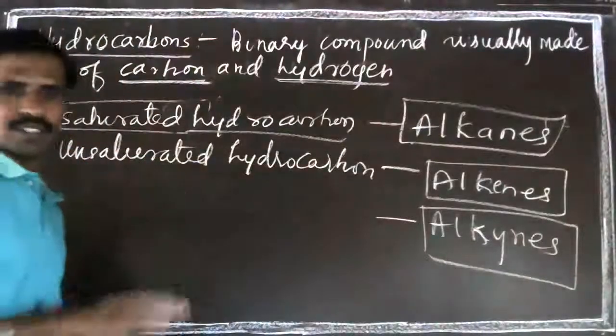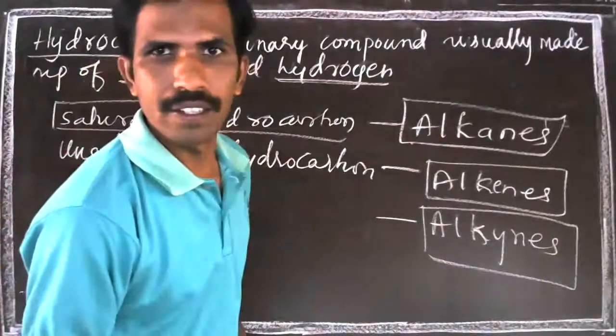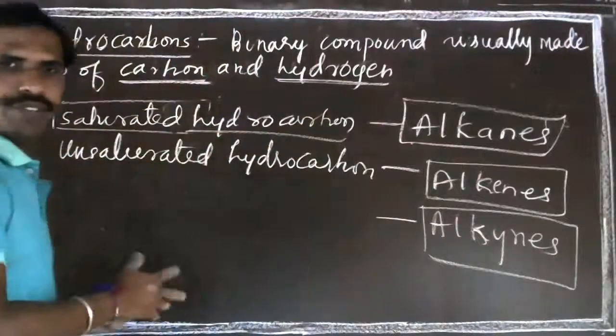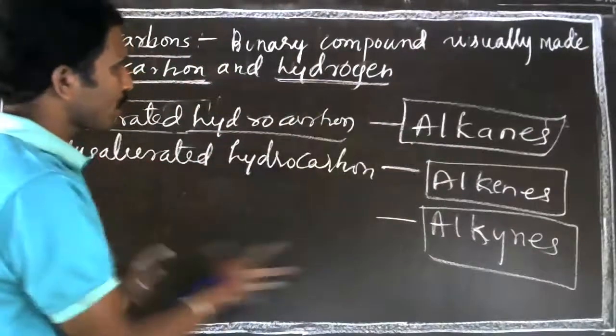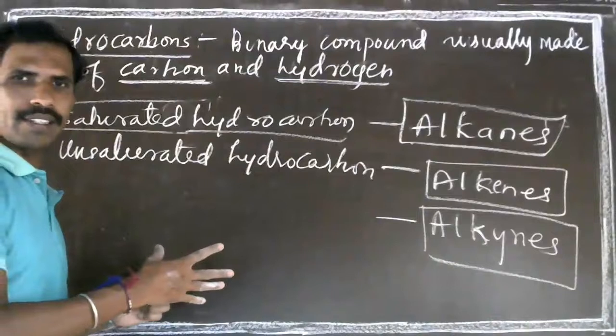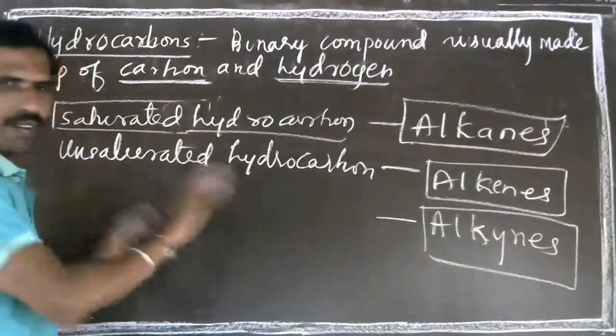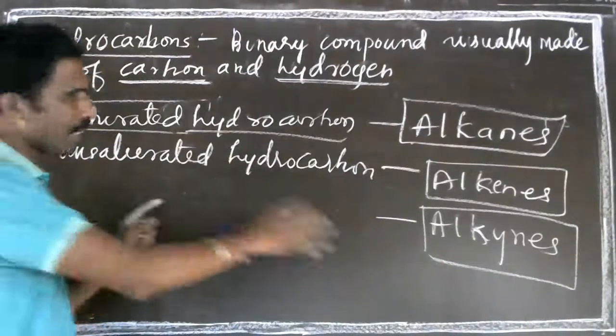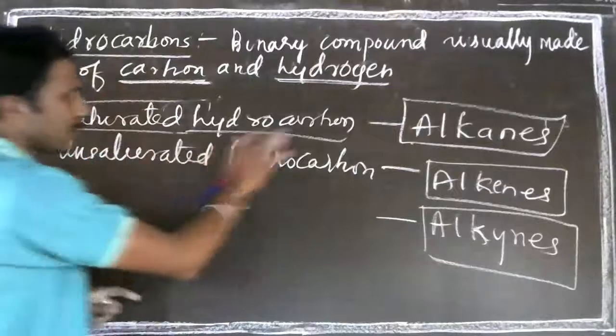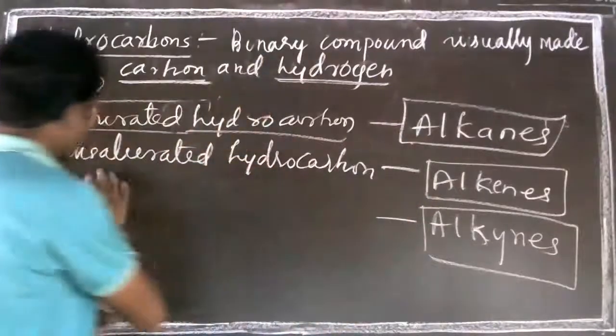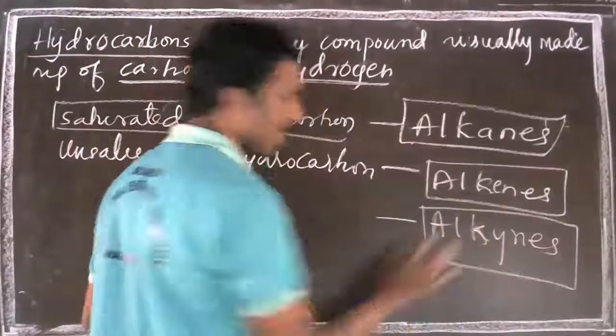There is a schematic representation of this, but I cannot draw it, so I am segregating, dividing and writing it. Saturated hydrocarbons are nothing but alkanes. Unsaturated hydrocarbons are called alkenes and alkynes.